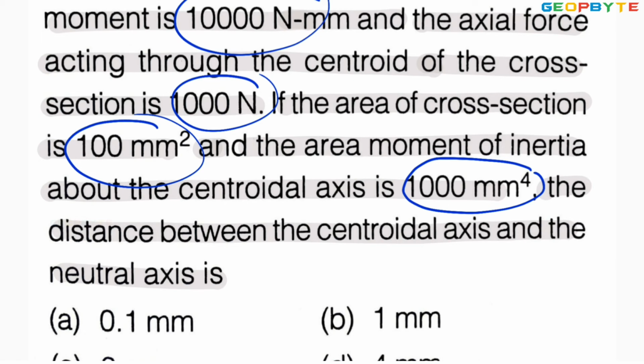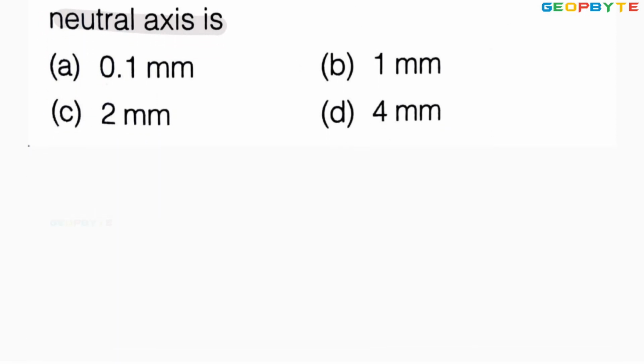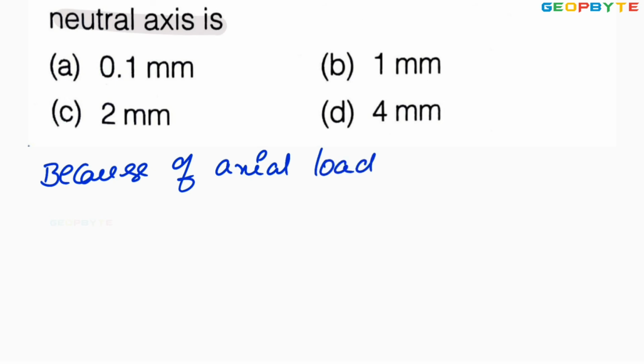Different options are given. As you know, my dear friends, this problem is for the combined effect of axial stress and bending stress. Because of the axial load, axial stress is developed.